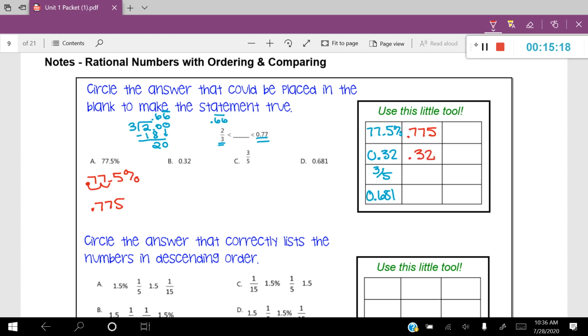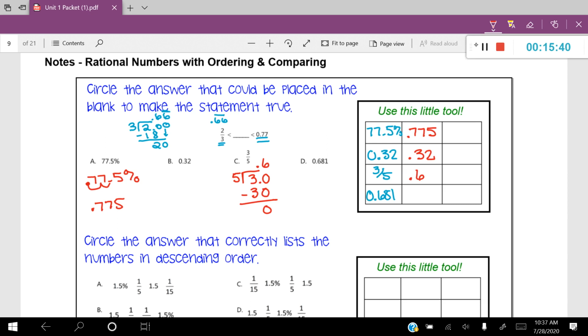The third one, I have to do a little bit of work. I have to go ahead and divide 3 divided by 5. So I'm going to go ahead and put my decimal in with my 0. And I know that it's going to go in 6 times, and it is going to go in evenly to give me a remainder of 0. So that's just going to be 0.6.